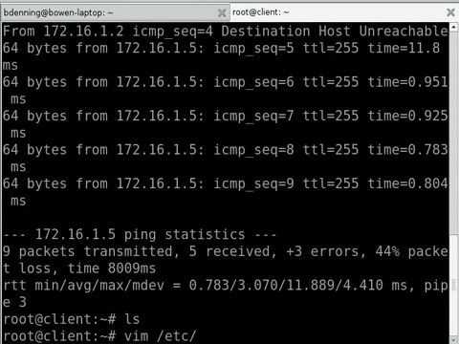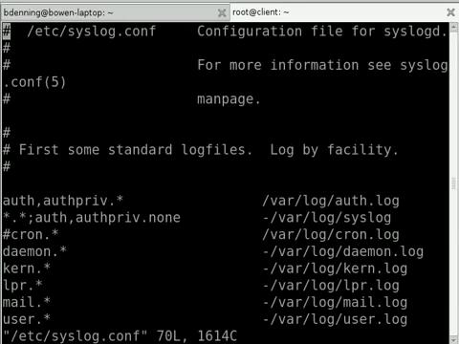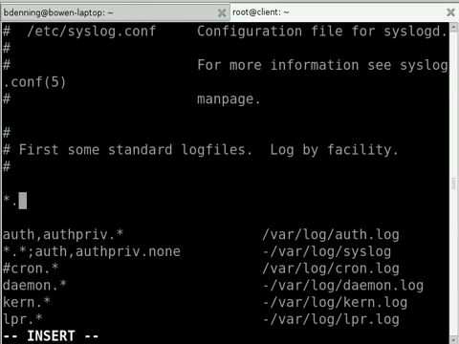This again is very simple to do. All you need to do is edit this /etc/syslog.conf file, and it's just a case of putting in a single line. So we're just saying here *.*, and then, sorry, I believe it's @, and then the IP address of the server you want to forward it to. So this is saying basically any events that show up in the log here, we want to forward them to 172.16.1.1, which is the IP address my Zenoss server is listening on.